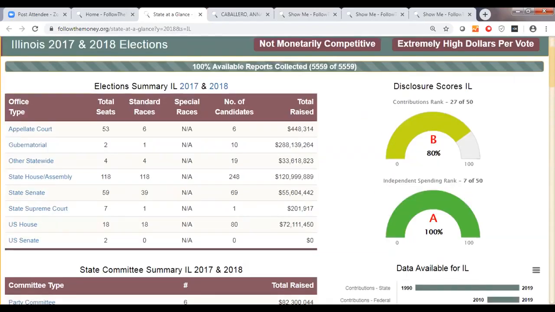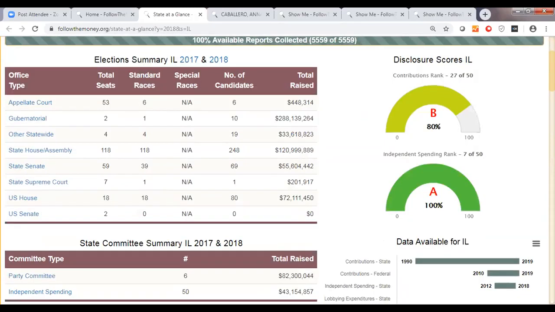We can see a breakdown of the offices that are up for election and how many candidates are running, how much money has been raised by office, and disclosure scores. We've looked at contributions disclosure and independent spending disclosure. And these will actually link directly to reports that we've written about what the disclosure looks like in that state.